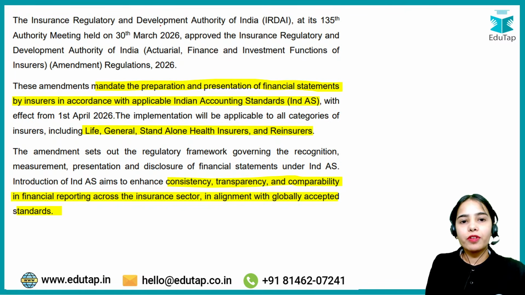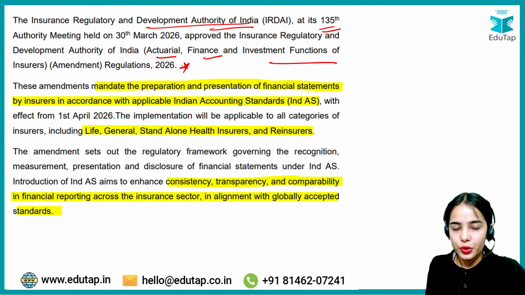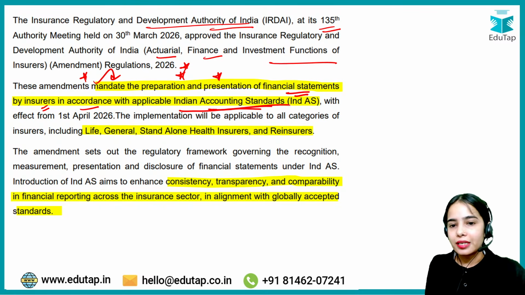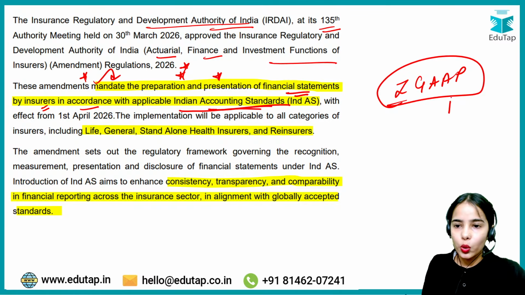So the Insurance Regulatory and Development Authority of India at its 135th authority meeting held on 30th March 2026 approved the IRDAI Actuarial, Finance and Investment Functions of Insurers Amendment Regulations 2026. So basically these amendments mandate the presentation of the financial statements by insurance companies in accordance with the Indian accounting standards rather than following the Indian generally accepted accounting principles, the older principles, the historical cost standards and such.